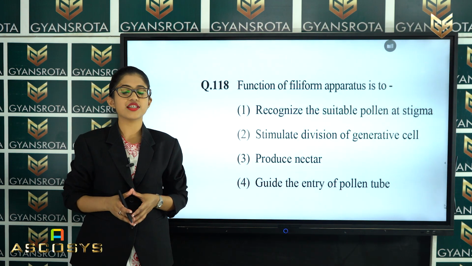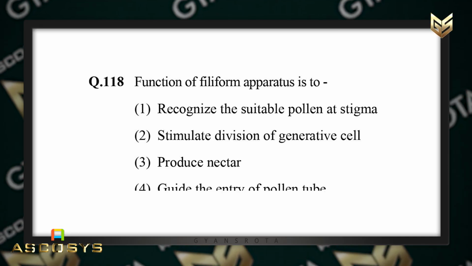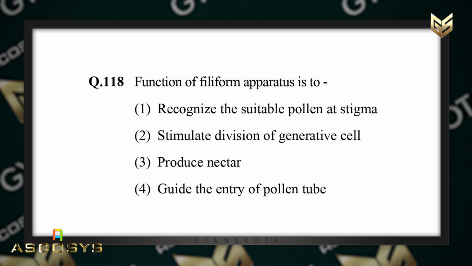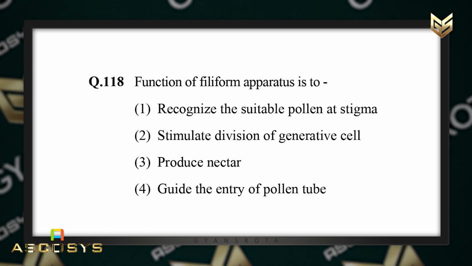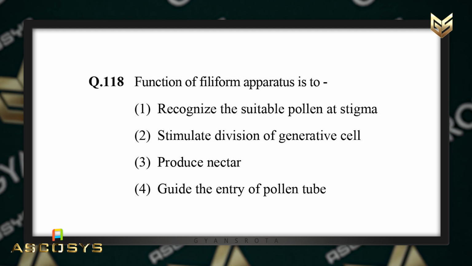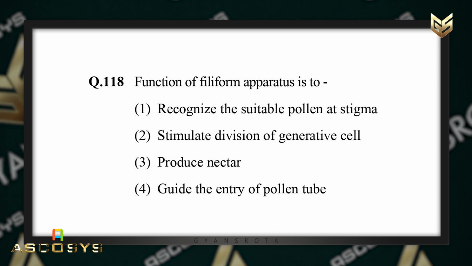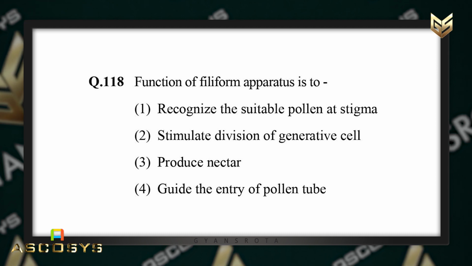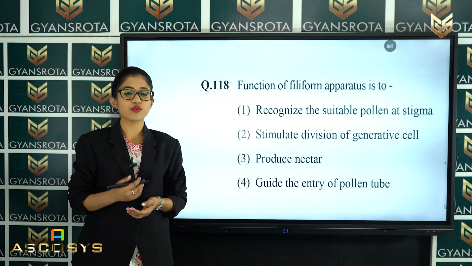Now, the next question is question number 118. Function of filiform apparatus is to recognize the suitable pollen at stigma, or stimulate division of generative cells, or it produces nectar, and the fourth option is it guides the entry of pollen tube. Well, can you answer this question?